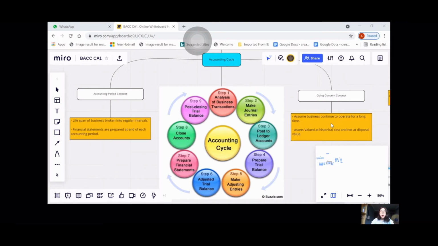The company, after recording business transactions in the general journal using the historical cost concept explained by Jonasta, will not adjust the values of the assets in the company according to the current market value, even in the future, because of the going concern concept, thus making these two concepts linked to one another.